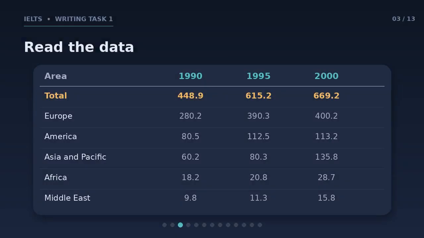First, read every figure. The worldwide total climbed from 448.9 million in 1990 to 669.2 million in 2000. Europe is the largest region throughout, and the Middle East the smallest.